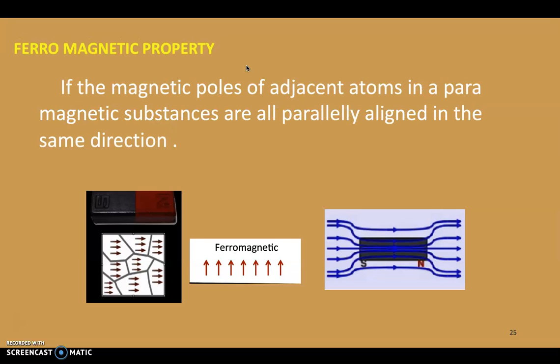Ferromagnetic property. If the magnetic poles of adjacent atoms in paramagnetic substances are all aligned parallel in the same direction, that means maximum contribution of the electrons to the magnetic field. These compounds are ferromagnetic compounds.